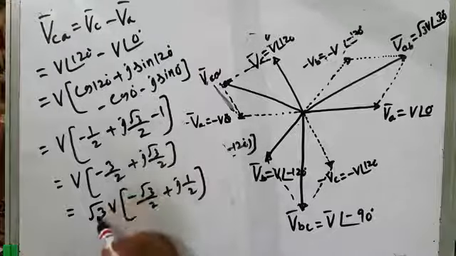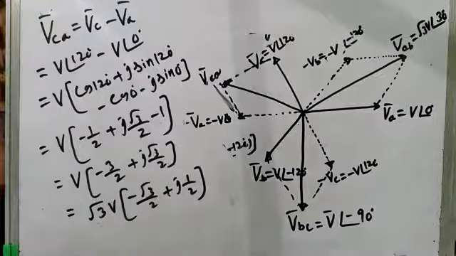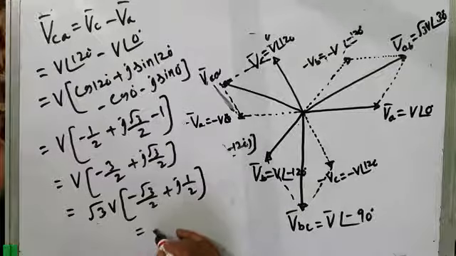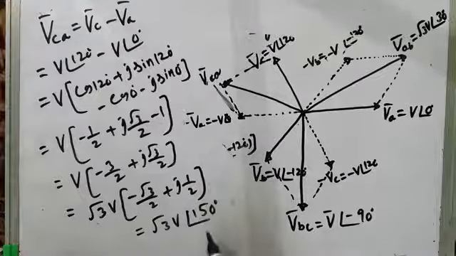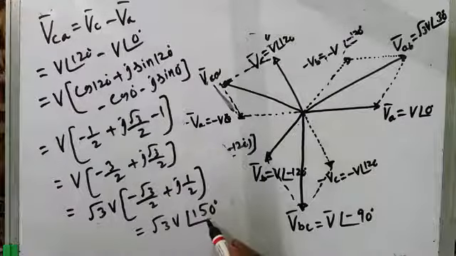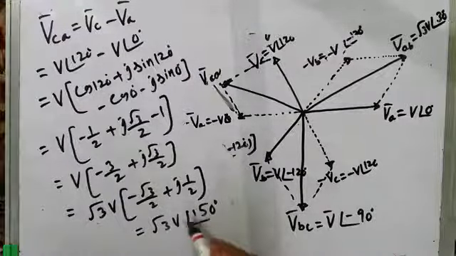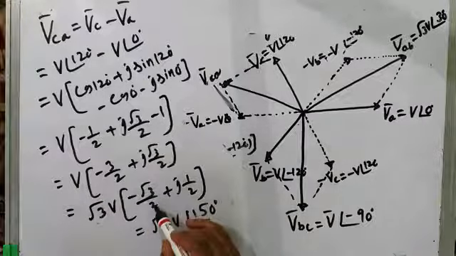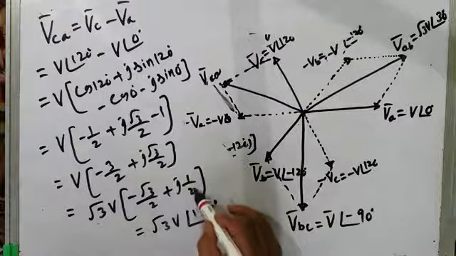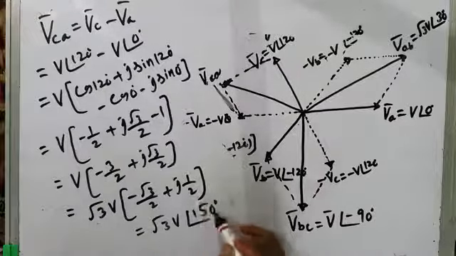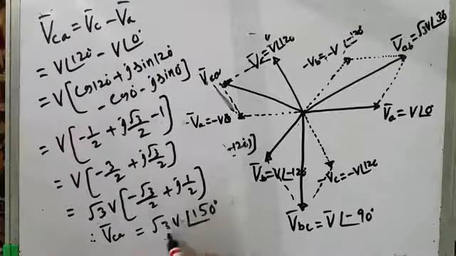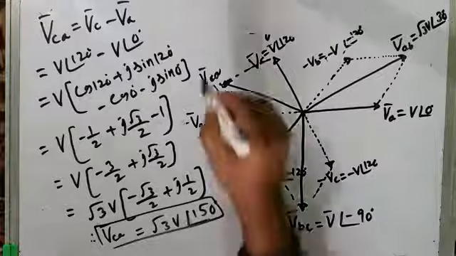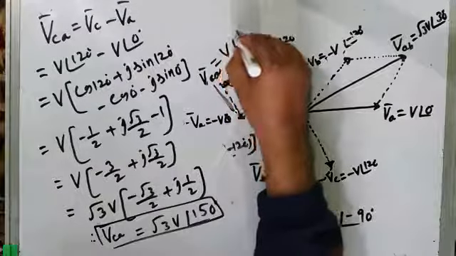Root 3 into root 3 is 3, root 3 into 1 is root 3. Okay, and what is this equal to, by the way? This is equal to root 3 V times, this is an angle of 150 degrees. What does this phase angle of 150 degree mean? It means cos 150 degrees plus J sin 150 degrees. Cos 150 degrees, if you compute, that will be minus root 3 by 2 plus J sin 150 degrees will be 1 by 2. So this is equal to a phase angle of 150 degrees. So therefore VCA line voltage is equal to root 3V at an angle of plus 150 degrees. So यह आपकी VCA है. It is V at an angle of plus 150 degrees.